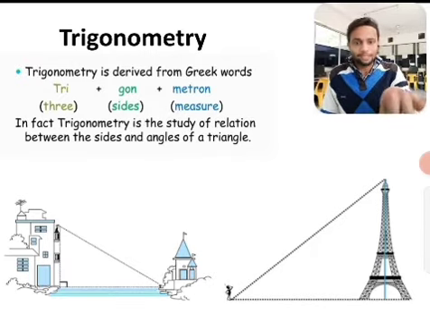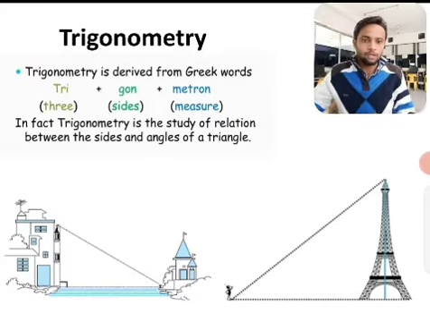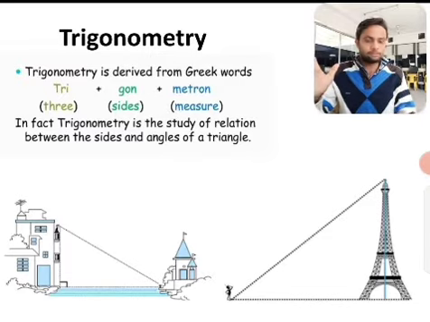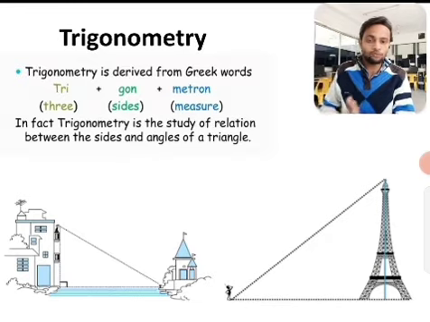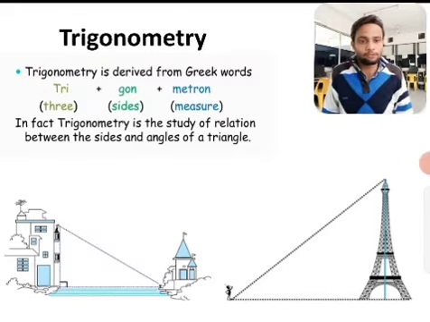Let's take another example. Suppose a girl is sitting in the balcony of her house, which is situated on one bank of the river, and looking downward at a flower pot placed on the stair of a temple, which is situated on the nearby bank of the river. If we again connect these three points, the girl's balcony, the flower pot, and the base of her house, we can imagine that a right angle triangle is formed. With the help of this right angle triangle and using trigonometry, we are able to calculate the width of the river.